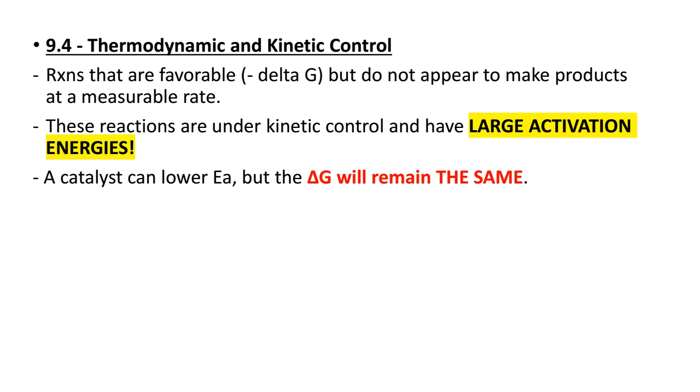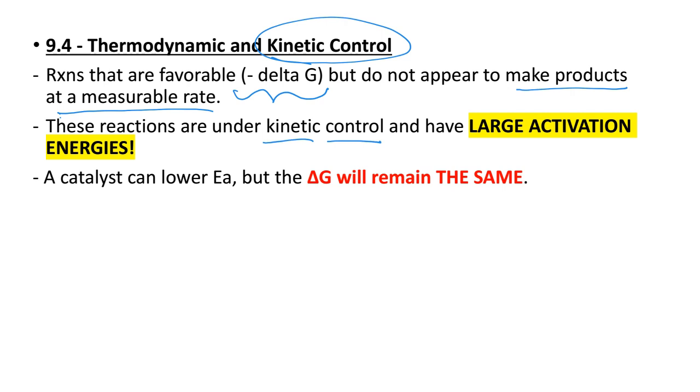And for this next section, 9.4, it's just a conceptual thing for you guys to understand what this term kinetic control means. Basically, if we have reactions that are considered thermodynamically favorable, which means they have a negative delta G value, but they don't make products at a measurable rate, the idea is, what's going on there? If it has a negative delta G, but you're also not producing products at a measurable rate, we would say that those reactions are under kinetic control.